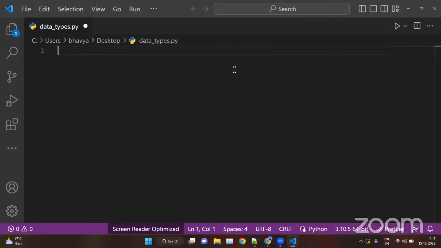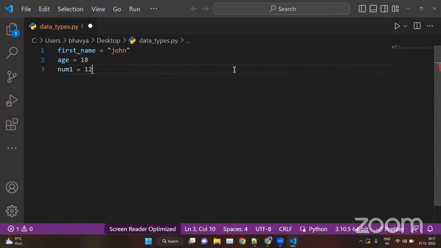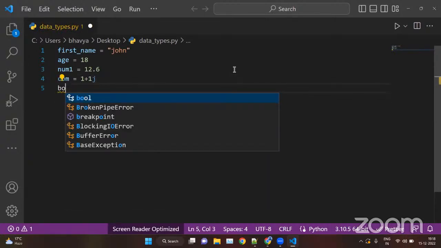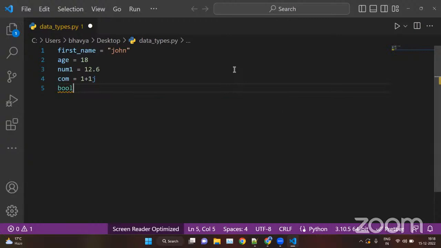So first, let's say first_name equal John. So this is the string. Age equal 18. We can say number_1 equal 12.16 or anything. com equal 1 plus 1j. Then bool.